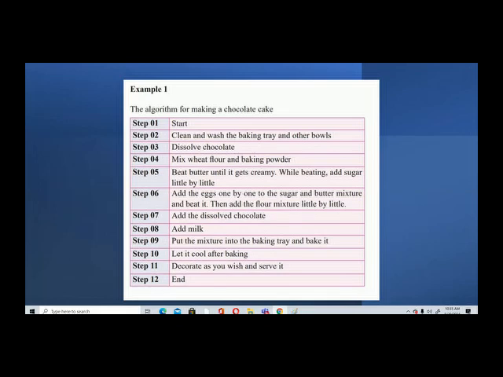Look at these steps. First you have a starting point, and then clean and wash the trays and all the equipment and dissolve chocolate. Likewise you can go on up to the end. So you have a start and an end. Likewise in an algorithm you need to have a start and an end.